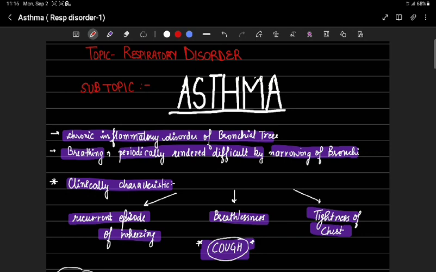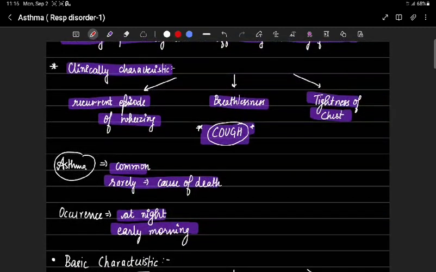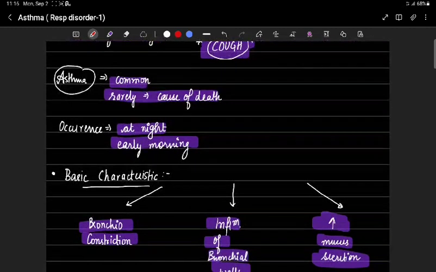What is asthma? Asthma is a chronic inflammatory disorder of the bronchial tree in which breathing is periodically rendered difficult by narrowing of the bronchi. It is clinically characterized by recurrent episodes of wheezing, breathlessness, tightness of chest, and cough. Asthma is common, but it is relatively a rare cause of death. It usually develops at night or early morning.